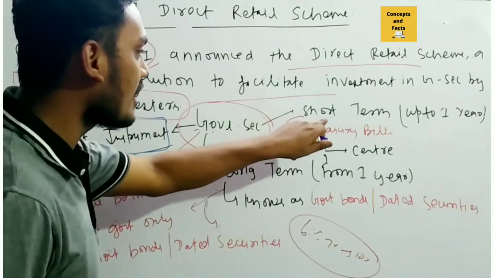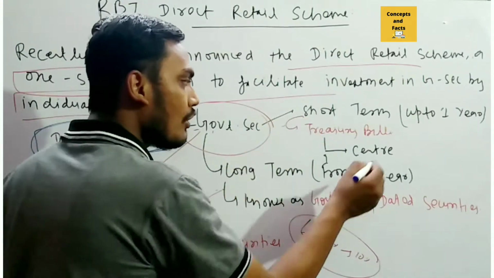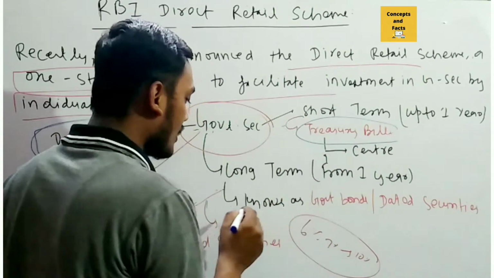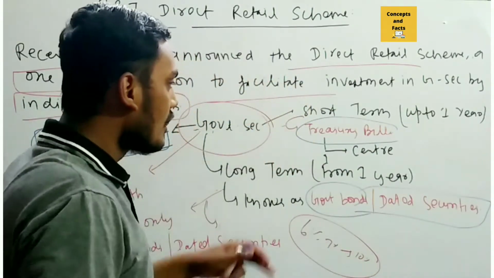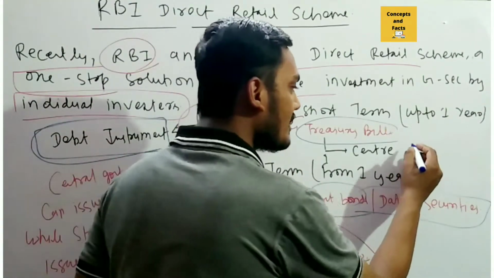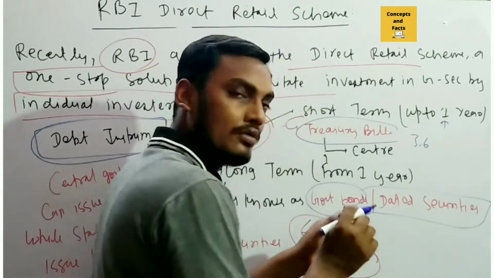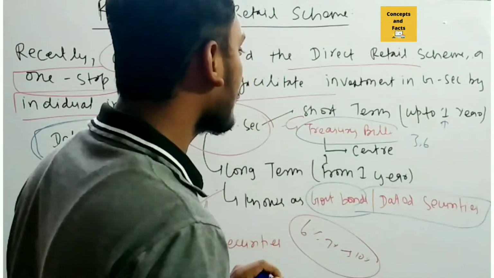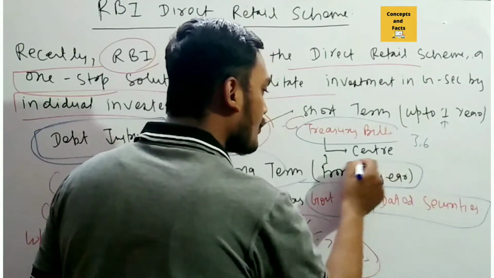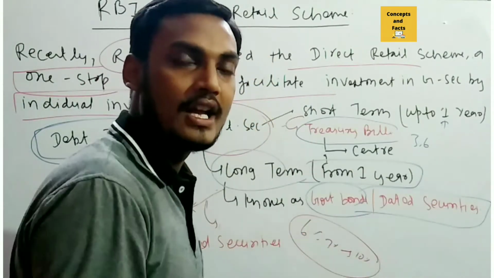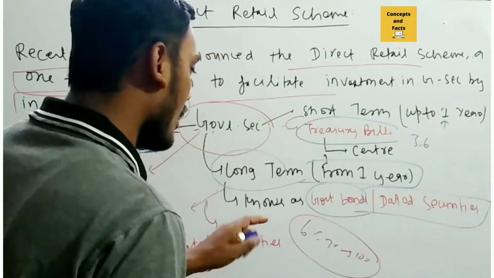Government security is divided into two parts, short term and long term. Short term is also known as treasury bills, and long term is also known as government bonds or dated security. Now, what is short term? Short term means it could be from 3 months, 6 months, up to 1 year, meaning up to 12 months. So this is known as the short term security. And long term is from 1 year up to whatever your bond period, let's say up to 40 years, 50 years. This is also known as the government bond.